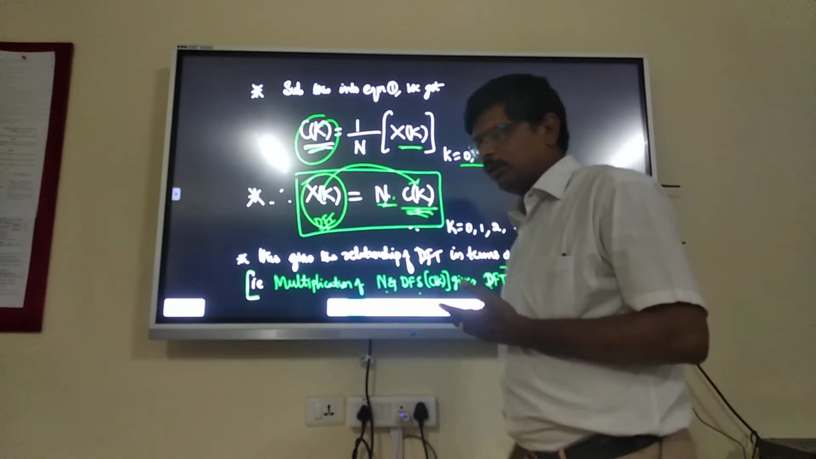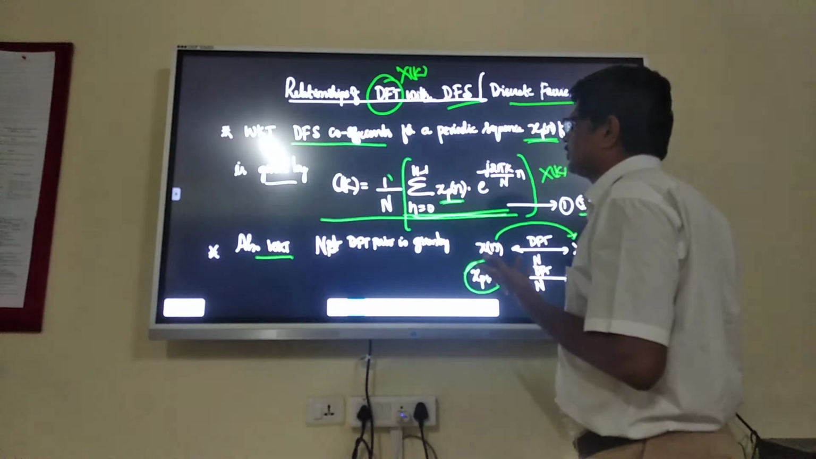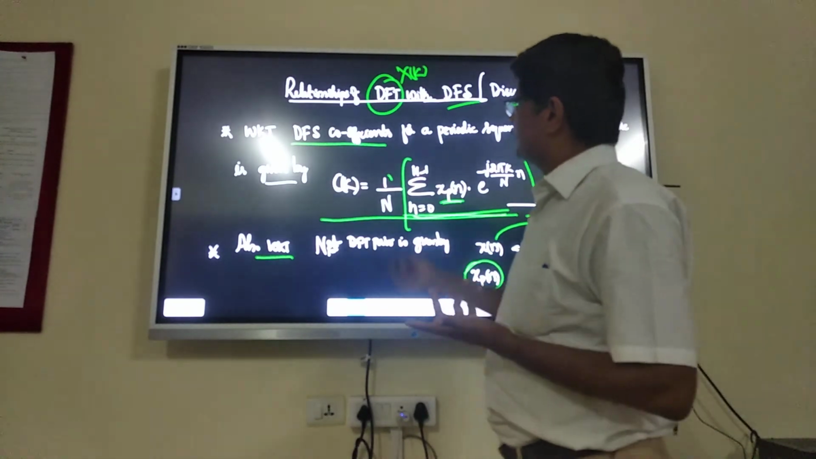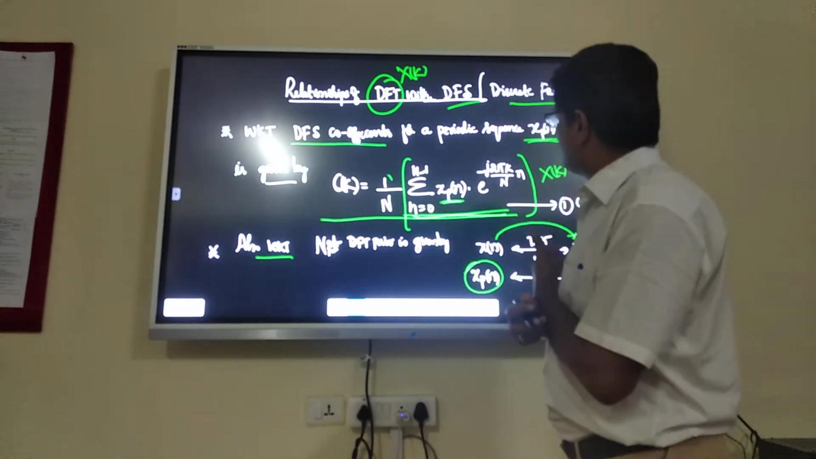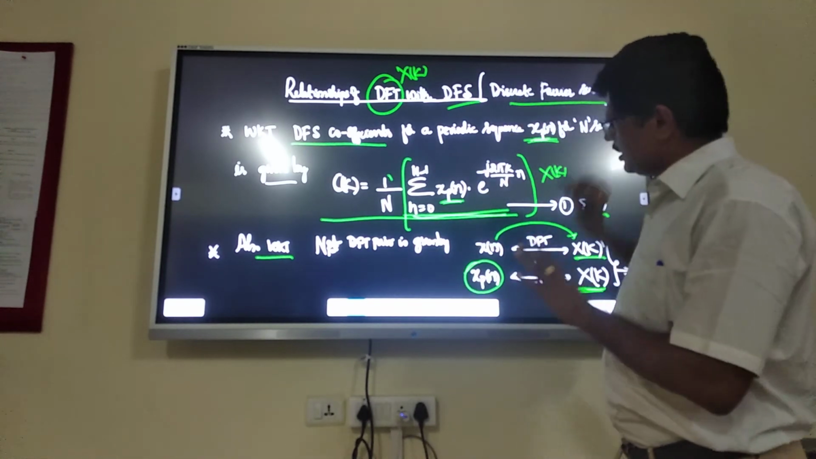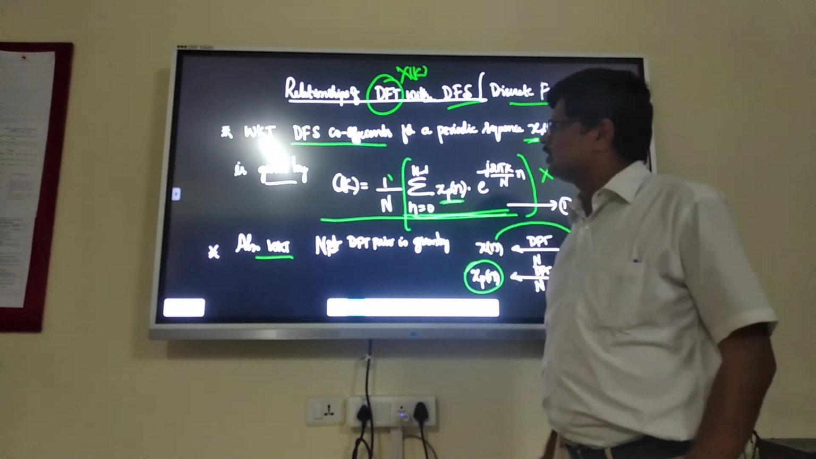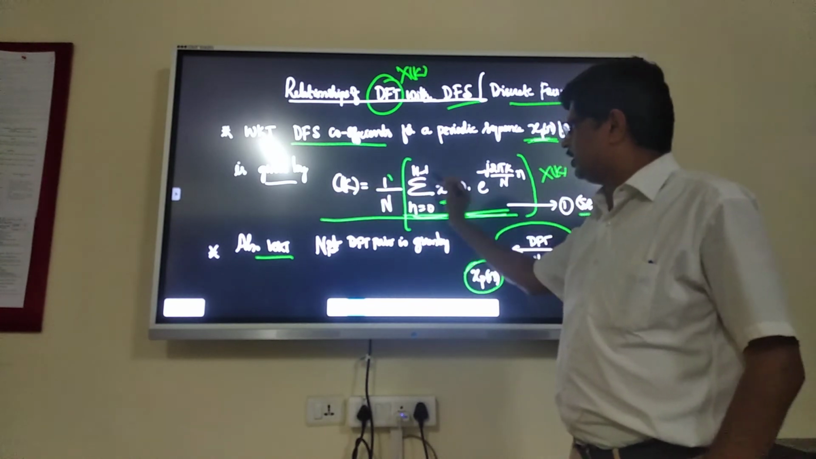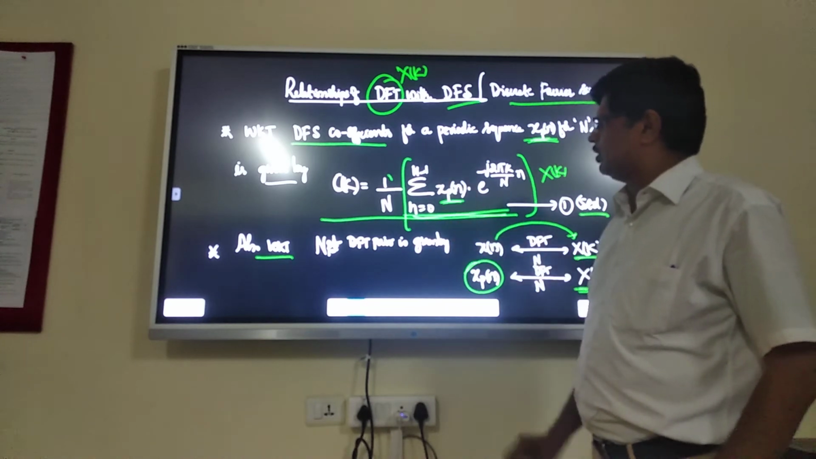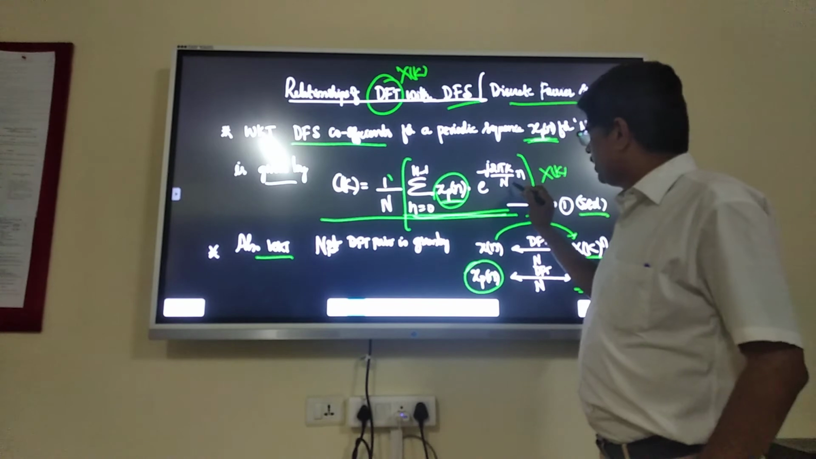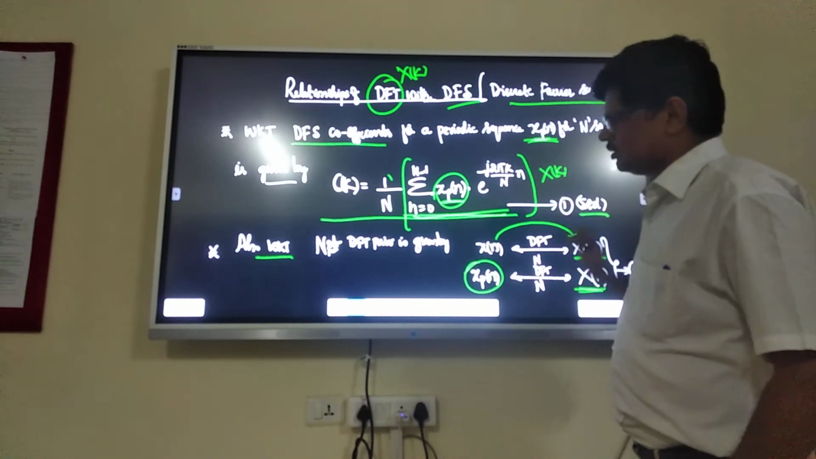I hope I am clear. Let me repeat quickly, only 3 lines. What is it that you have to do? See, for example, first the DFS coefficients for a periodic sequence xp of n for N samples is given by the standard equation like this: C of k, the DFS coefficient, is equal to 1 over N into summation of n equal to 0 to N minus 1 of xp of n into e power minus j2 pi k by N into n. Call this equation number 1.